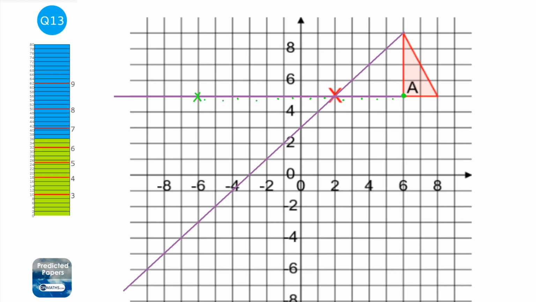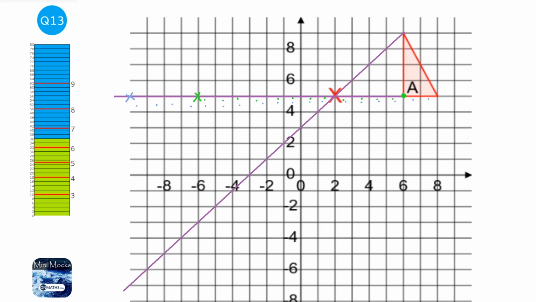Okay. For the next one, let's do the bottom right one. So we're going to go 1, 2, 3, 4, 5, 6, and again 6, and again 6. So we're just right on the edge there.